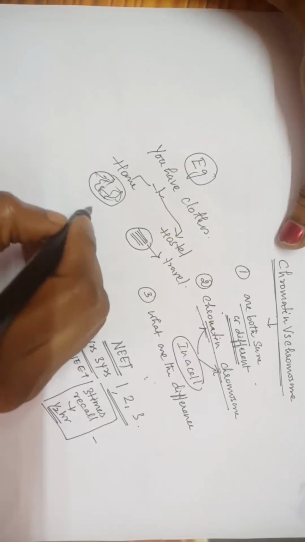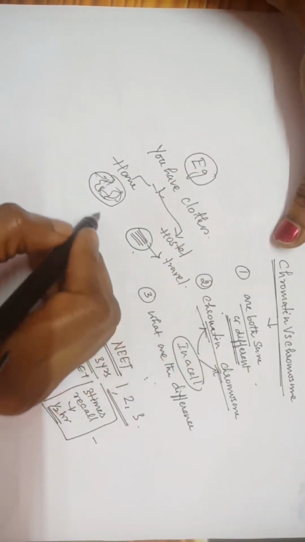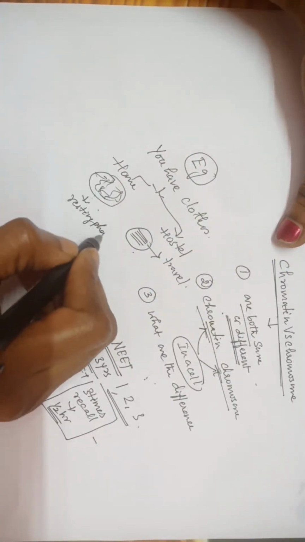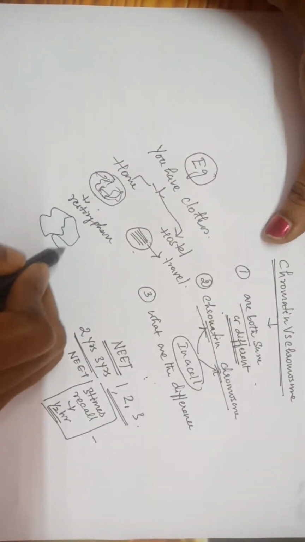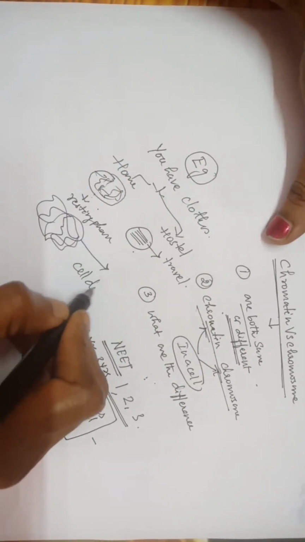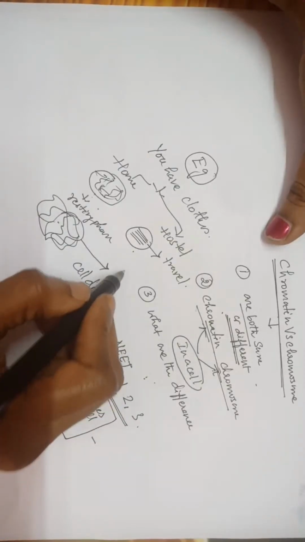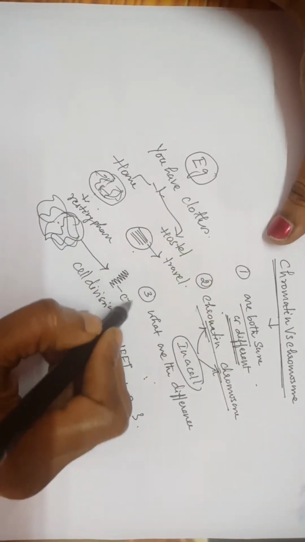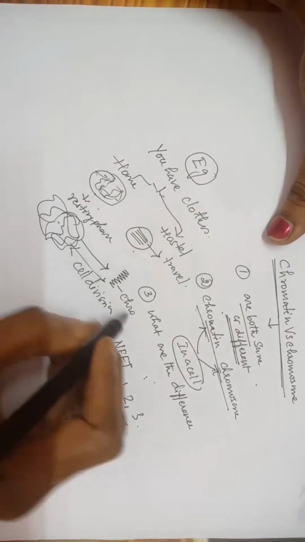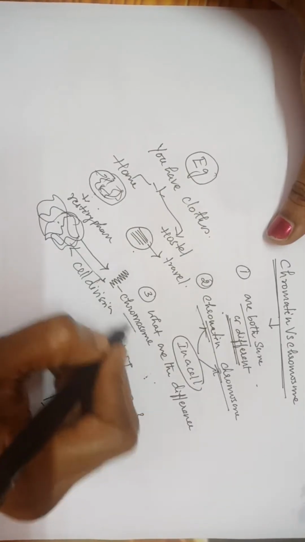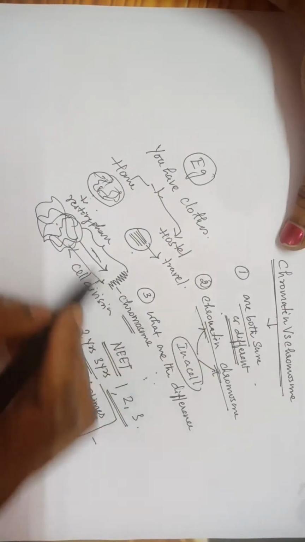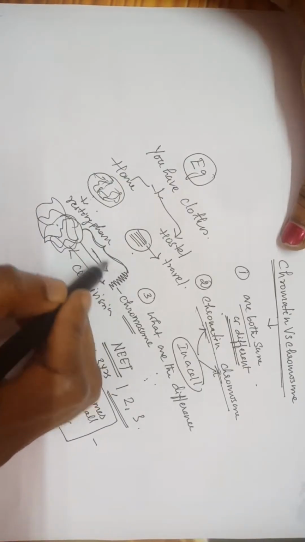Okay, same way both chromatin and chromosomes are same. This chromatin is seen during the resting phase of the cell. That is, it is placed loosely all over the nucleoplasm. Now when it enters cell division, the chromatin is tightly packed into chromosome. The same chromatin, it changes only what? The external appearance, okay? It gets tightly packed into chromosome. So the compositions are same. I told you, is there any difference between these two? No, the compositions of both chromatin and chromosome are same.